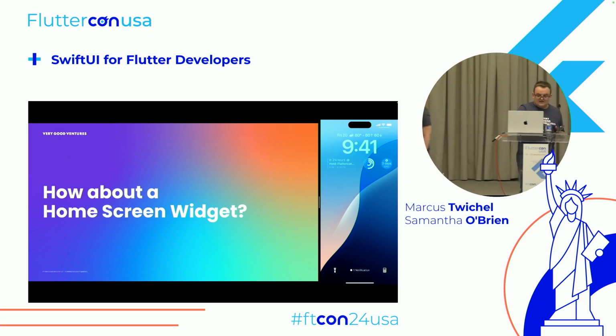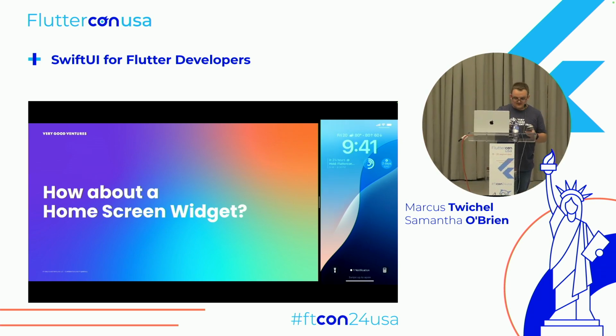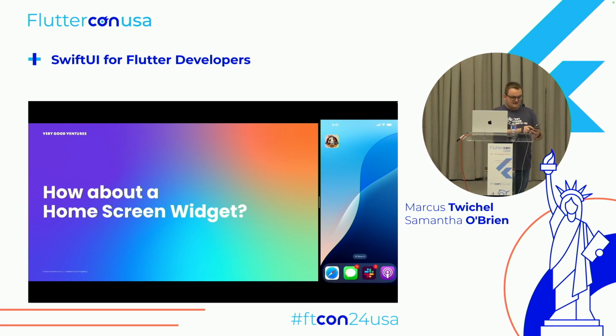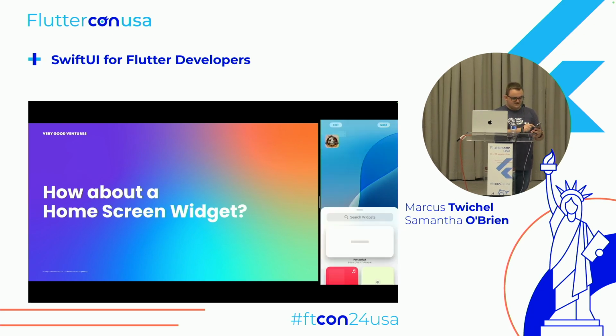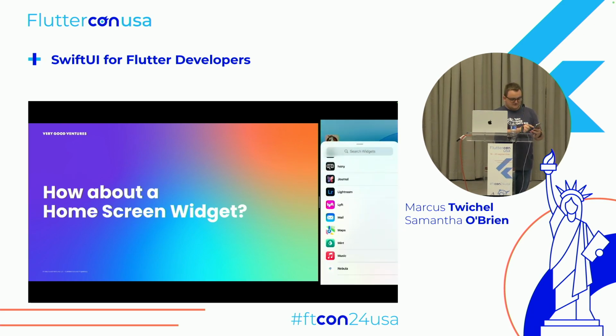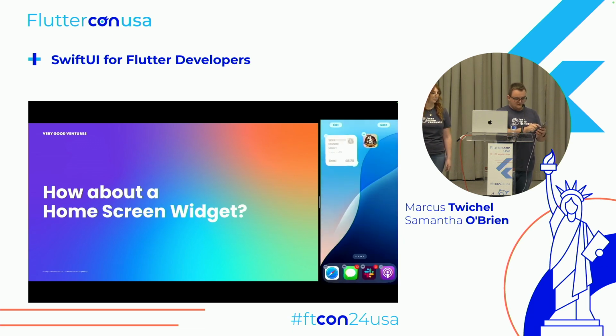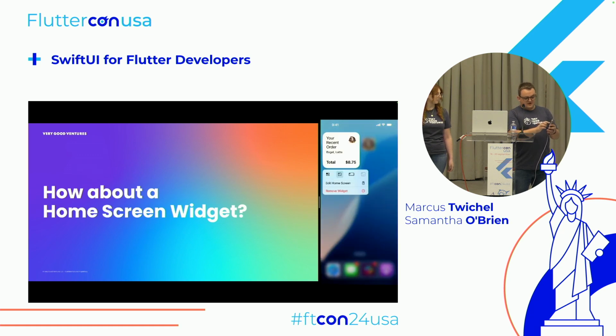So for the home screen widget, I'm going to demo this one here. I'll just go add a widget and scroll down and look for Very Yummy Coffee. There we are. And you can see in modern iOS, it just has a preview of the widget right here, but I'll put it on the home screen. You can see that recent order with a bagel and a latte. Again, this is just SwiftUI code. We'll look at the code in a second. But yeah, this is just a nice widget showing off your recent order.